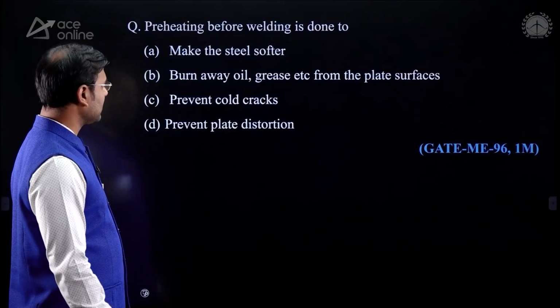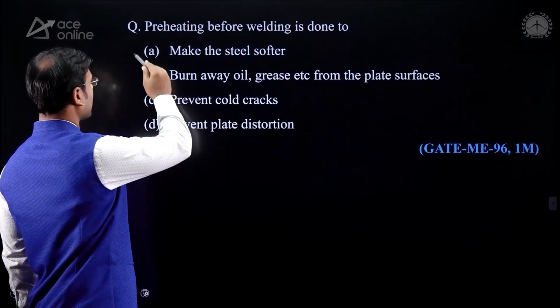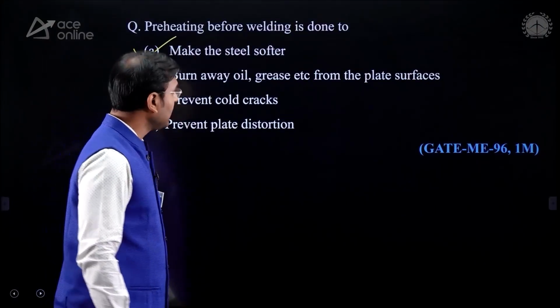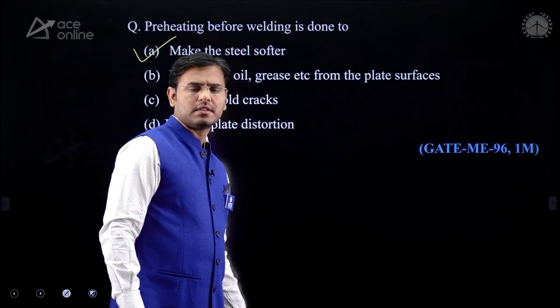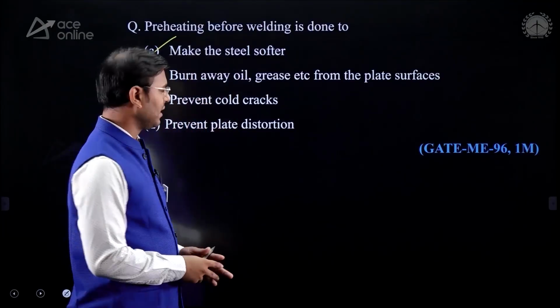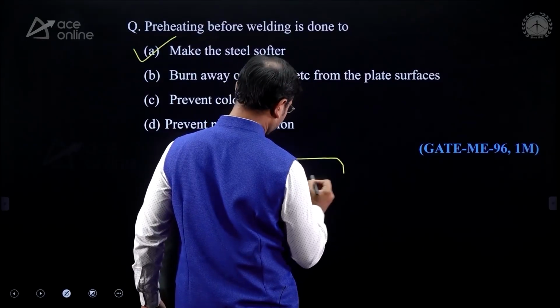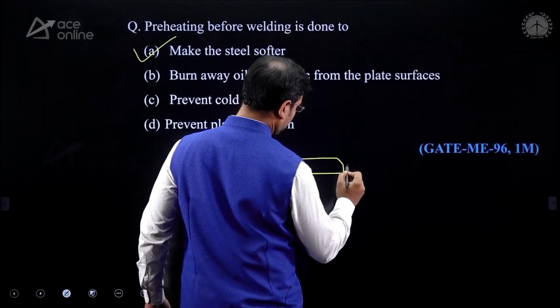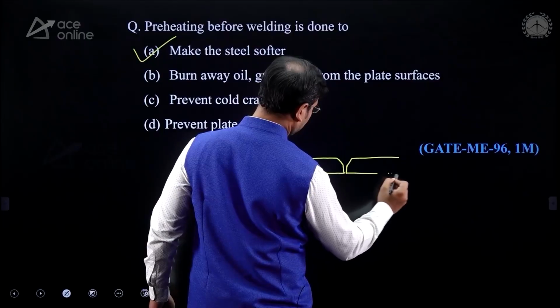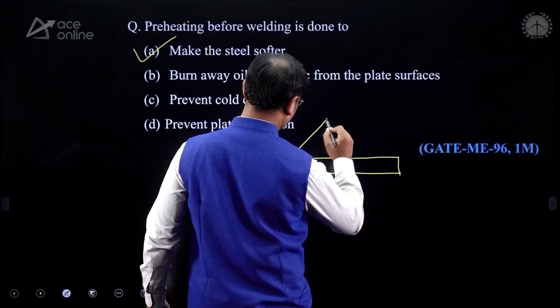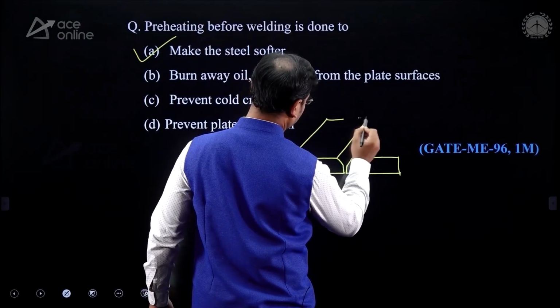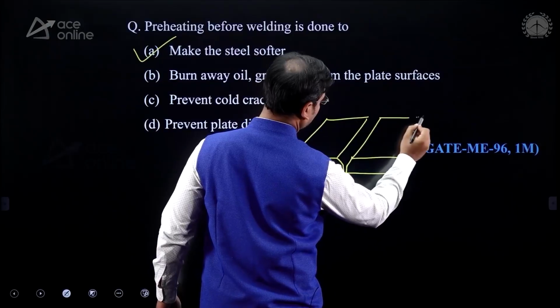Preheating before the welding is done to make the steel softer. Why is it so? Just see what happened because of preheating. I am showing you here the two plates. This is the one plate and this is the second plate. Yes, both plates are here.